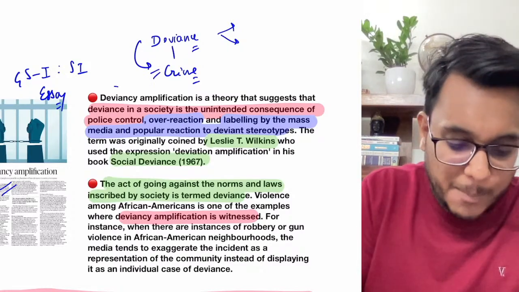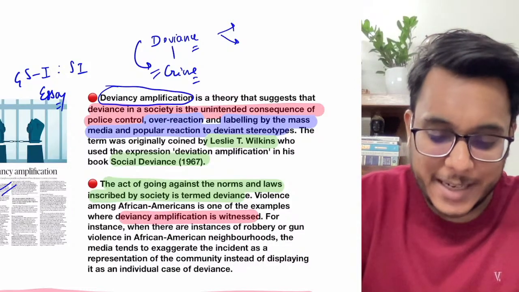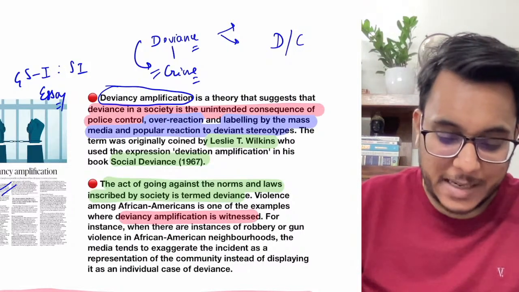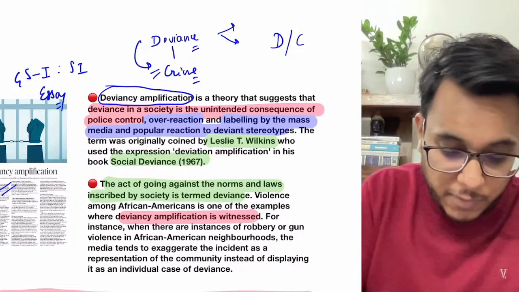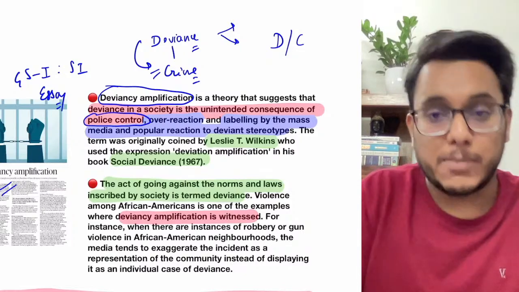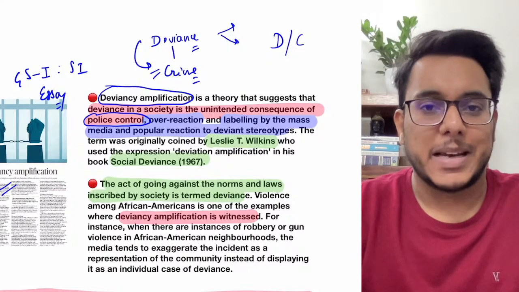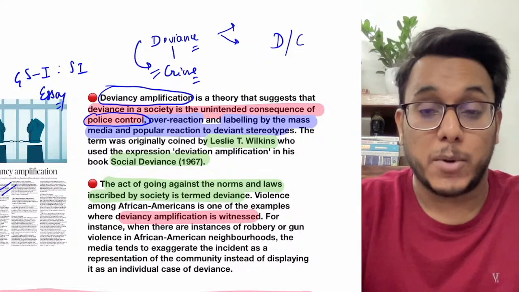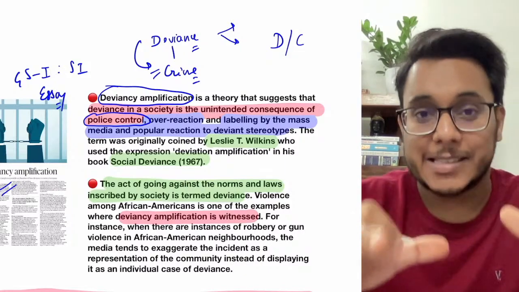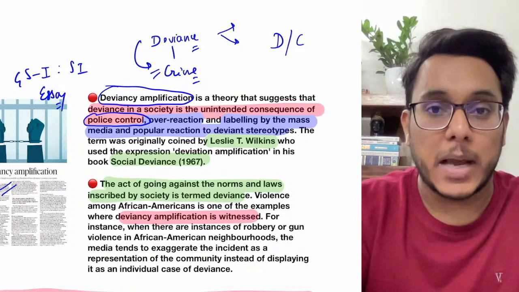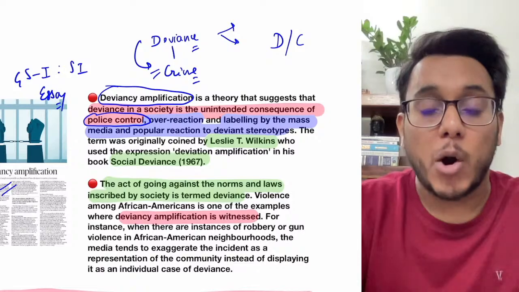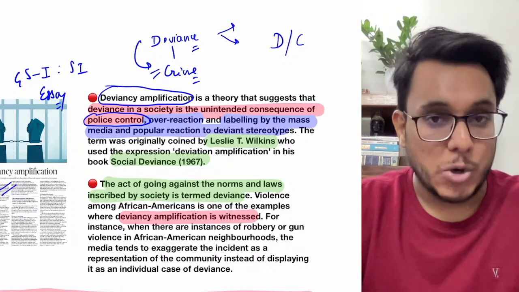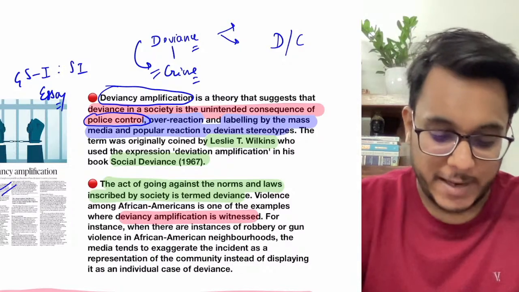Now, the deviancy amplification theory explains why certain people become deviant and commit some kinds of crime. They have said that deviance in society is because of excessive police control. For example, police and law are there to curtail your freedom; you cannot do a lot of things as you want. Now when that excessive control comes, what happens? Certain people become uncomfortable, and in order to assert their independence and autonomy, they go against the norms of society and go into deviance.